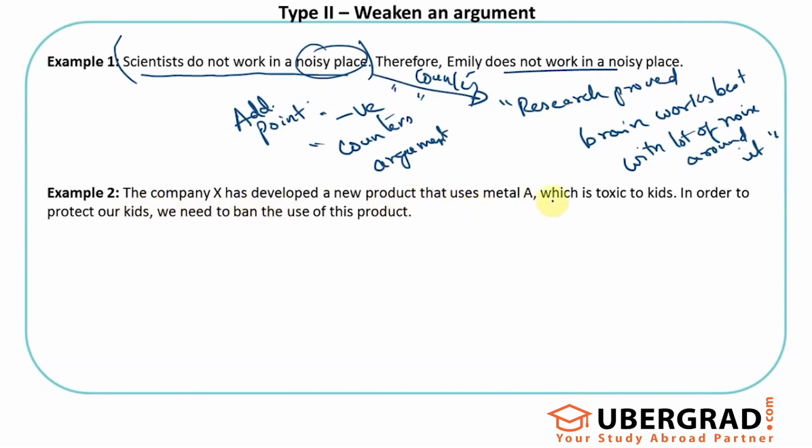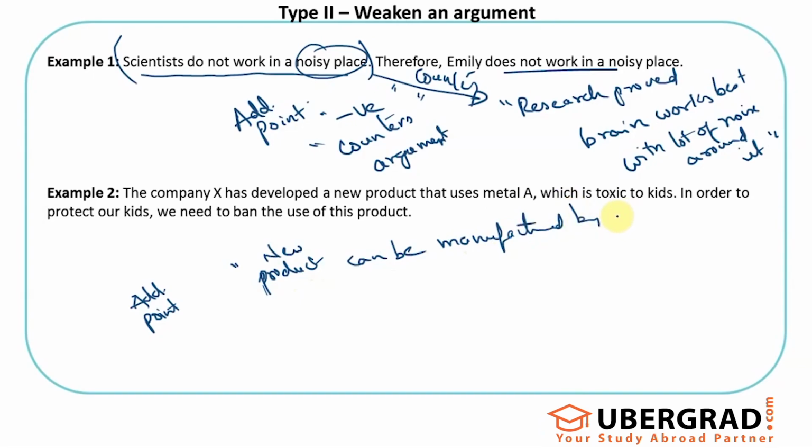Let's look at this one. Company X developed a product that uses a metal that's toxic to kids. In order to protect our kids, we need to ban the use of the product. Let's say an additional point is added, which says the new product can be manufactured by another metal B, which is not toxic to kids.